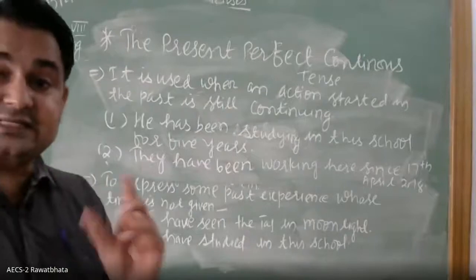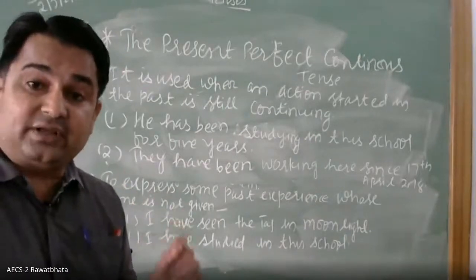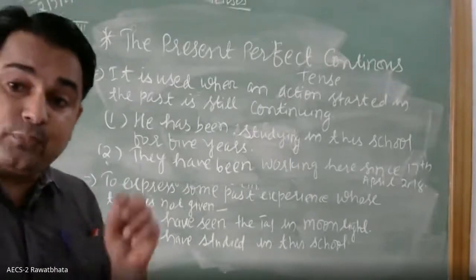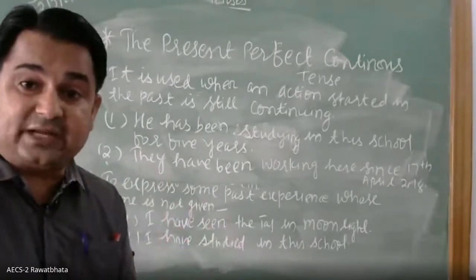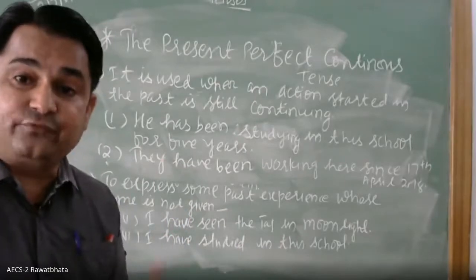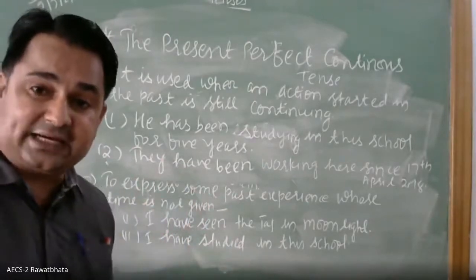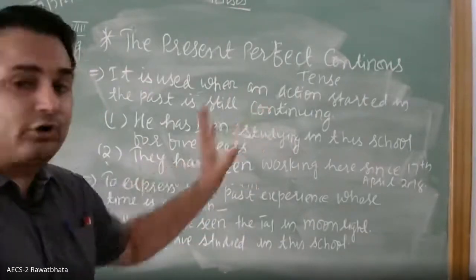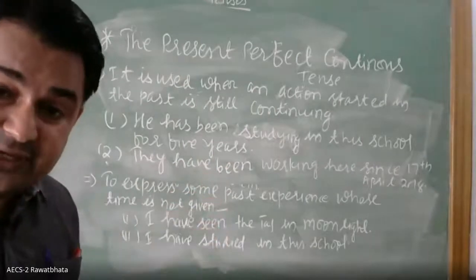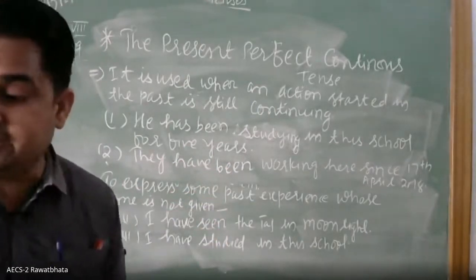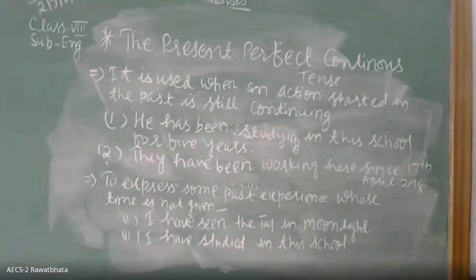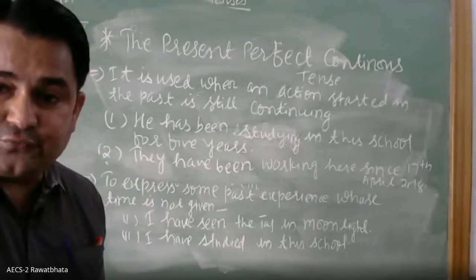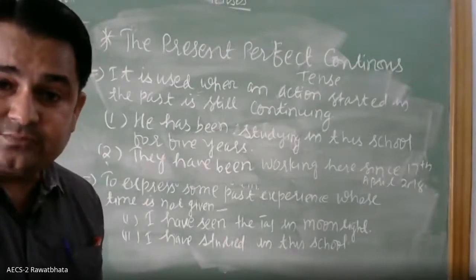Then for and since are used. So children, for will be used for a period of time and since will be used for a point of time. If it is a period of time, for example a spell of time, for 2 years, for 5 years, for 10 years, if such a spell of time is given, then for will be used. If a particular time is given, then since will be used. Is it clear to you how you will use for and since?